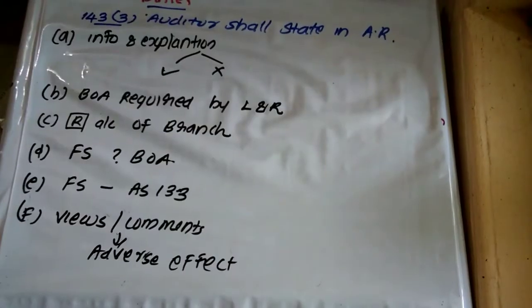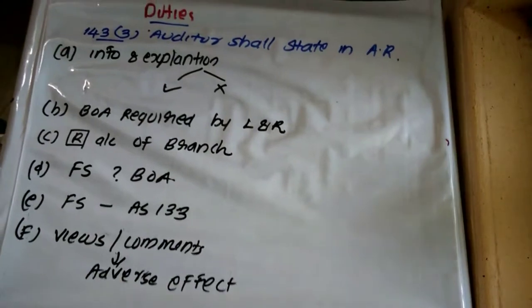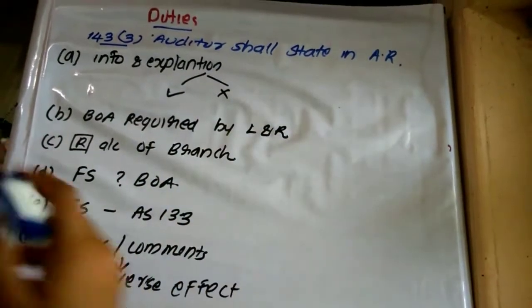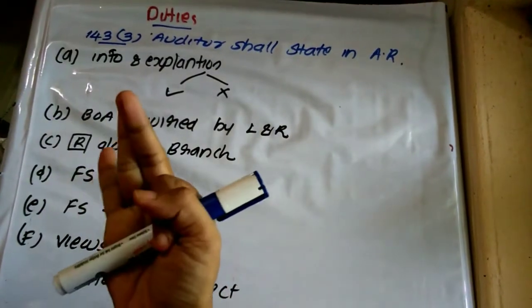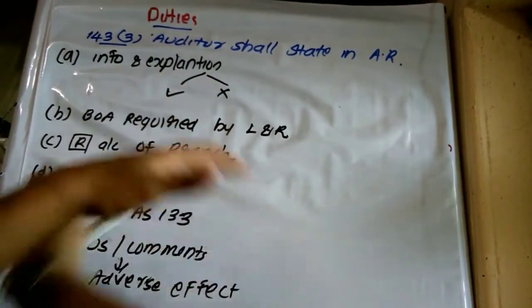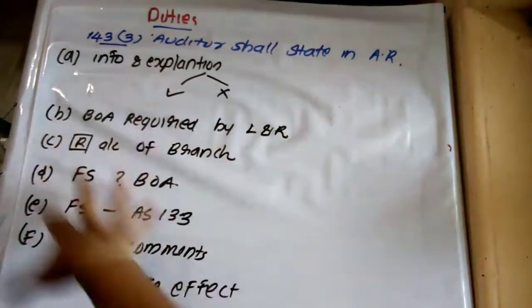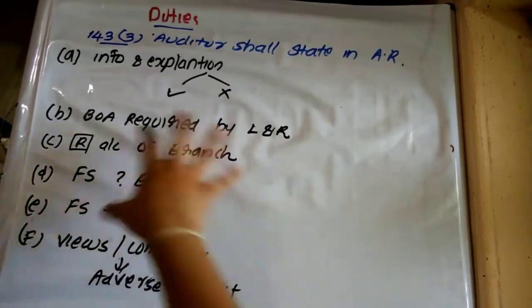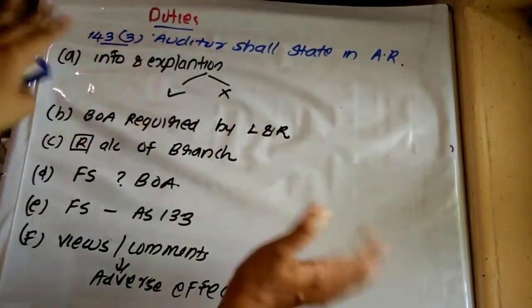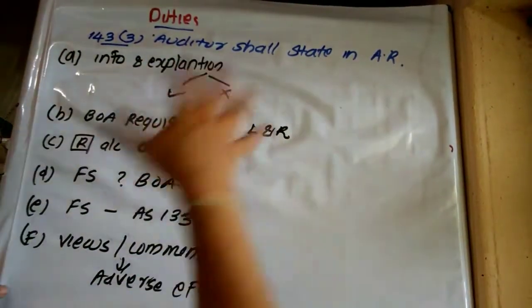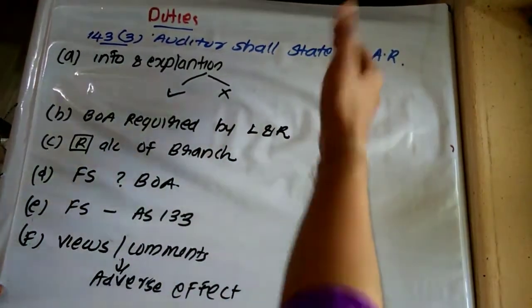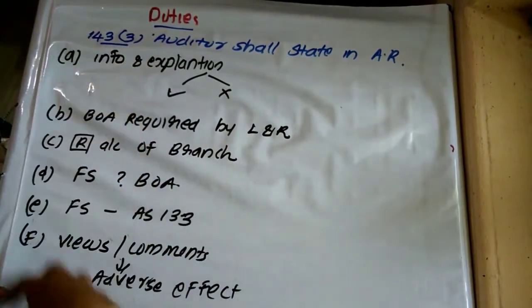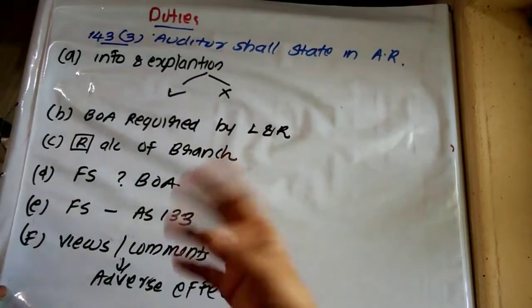Okay. So here we are explaining section 143 subsection 3, what the auditor shall state in the audit report. Actually there are clauses A, B, C, D, E, F, G, H, I, J, 10 clauses, but this board comprises only what? Up to clause F. We will discuss the remaining soon. Because the space is not enough to cover all those clauses, I have left some space while writing. So first of all, we will explain clauses A to F, and then G to I.